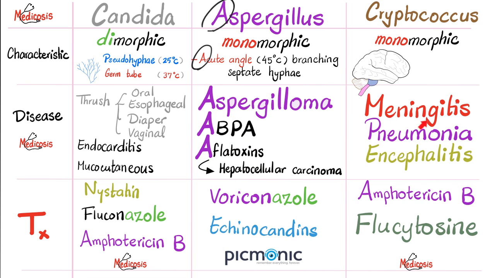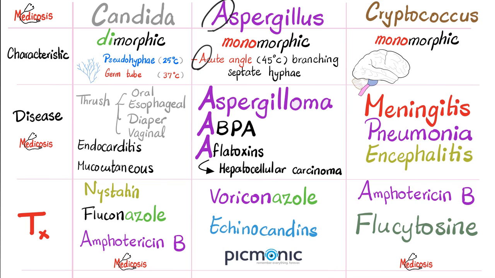Cryptococcus neoformans can lead to cryptococcal meningitis, especially in immunocompromised persons. It can lead to pneumonia and encephalitis. Encephalitis is inflammation of the brain tissue itself. Meningitis is inflammation of the meninges that surround the brain and the spinal cord.